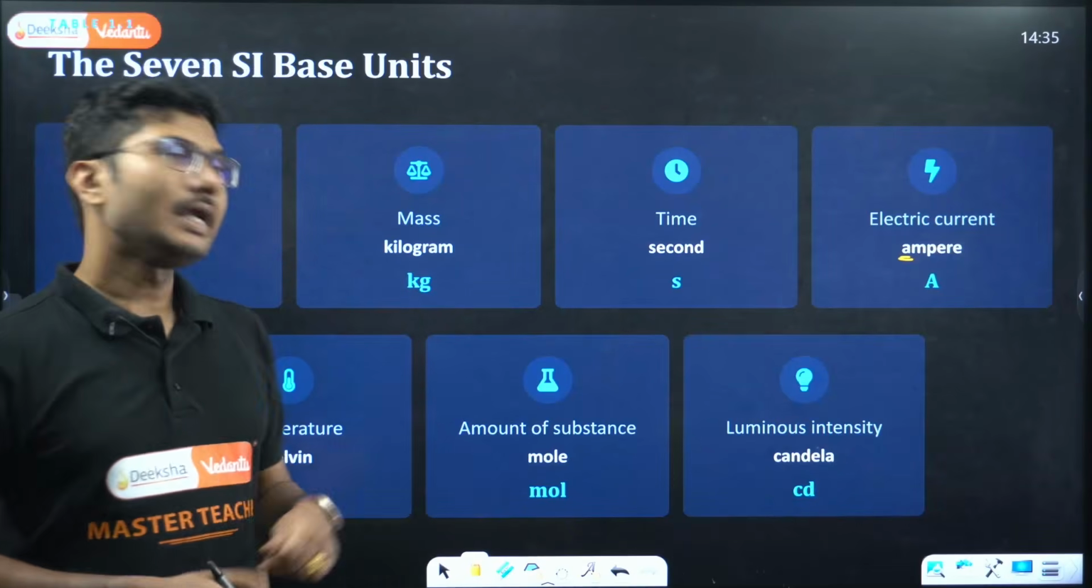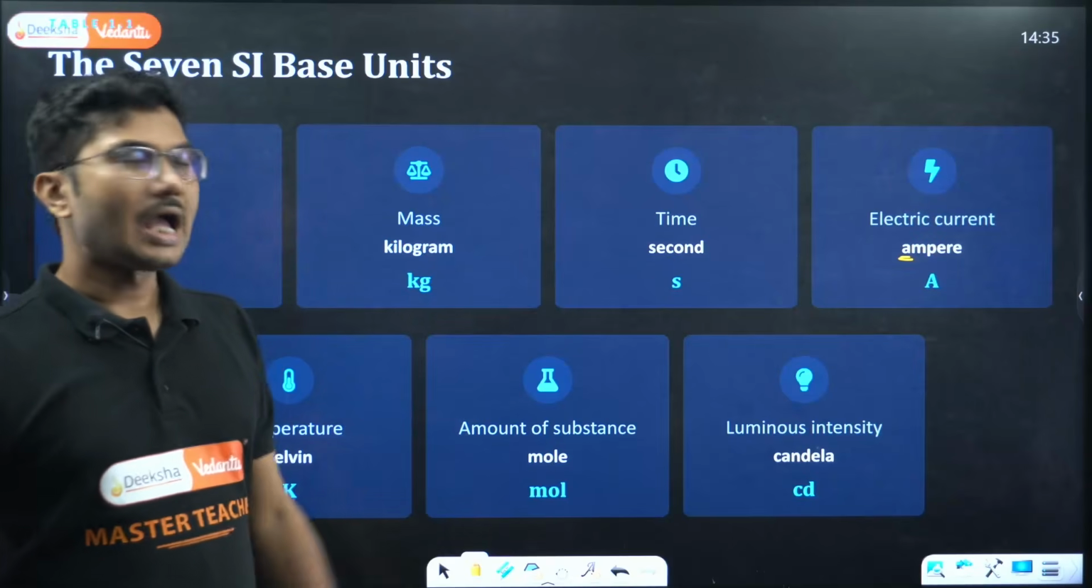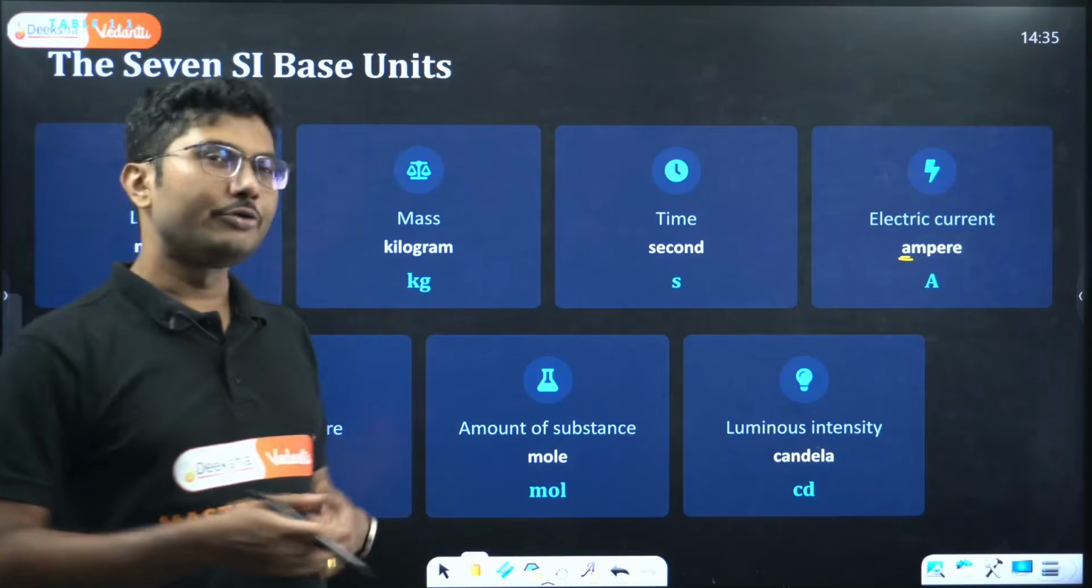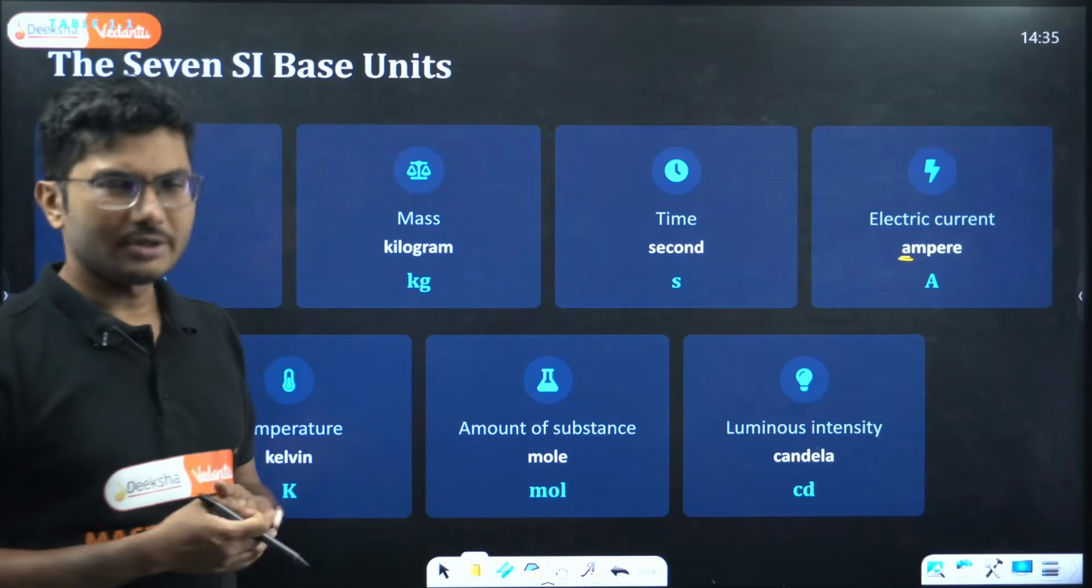So that's why the amount of substance was later added as a fundamental unit, and its unit is the mole. Okay, 1 mole, 2 mole, 3 mole, you all do it in chemistry. The application of this is mostly in chemistry, not so much in physics.